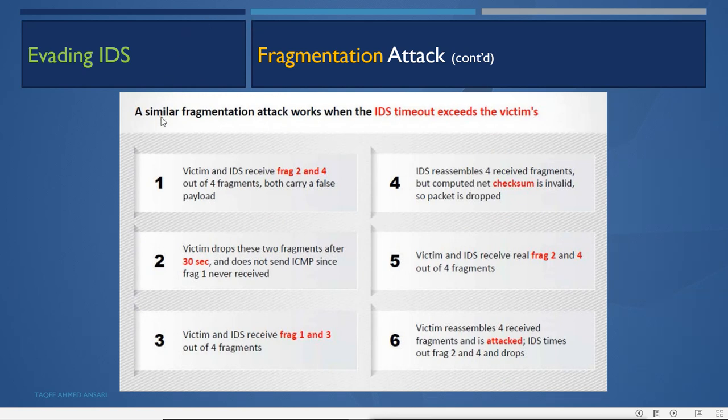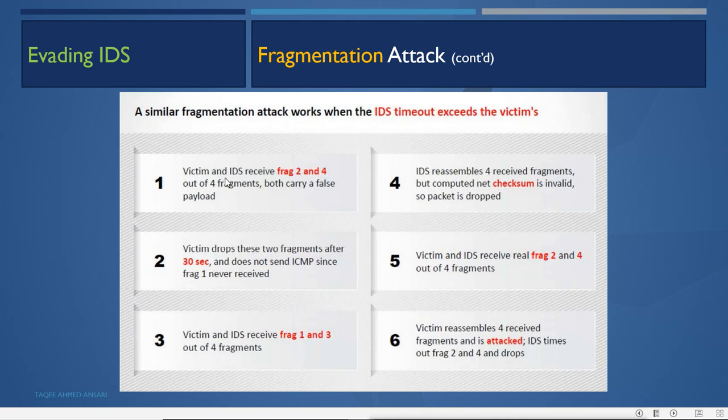A similar fragmentation attack works when the IDS timeout exceeds the victim's. In this case, the IDS timeout is 15 seconds and the victim machine's timeout is 10 seconds. Then again the attacker can do the fragmentation attack. How does it do that?